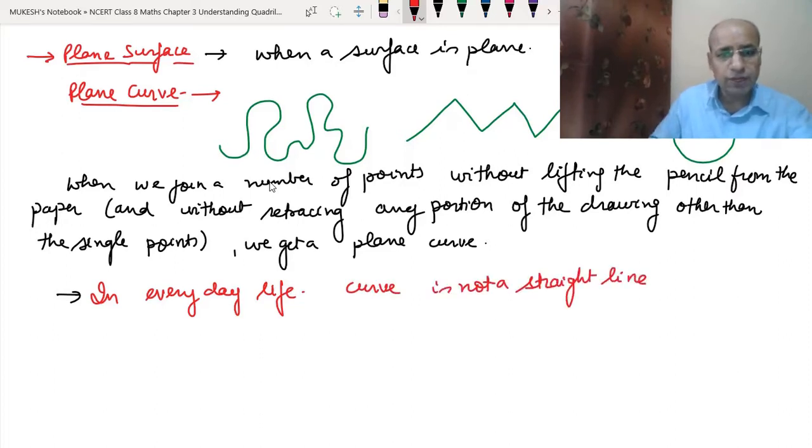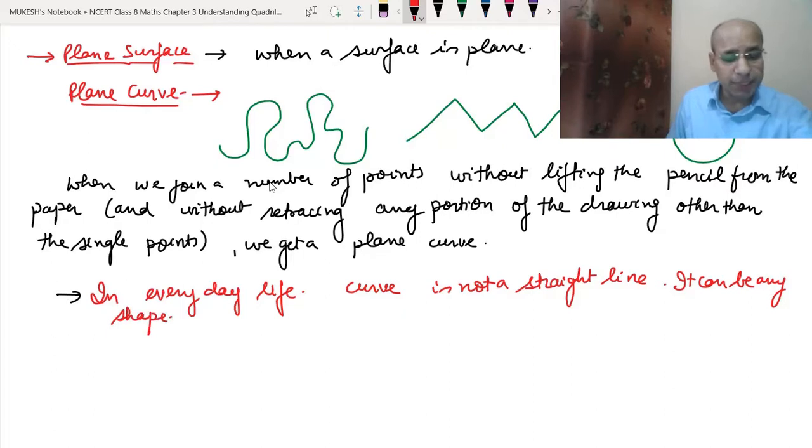Okay, suppose if we say this thing, then this will not be a straight line, this will mean a curve. But in our daily life we may not mean this as a curve. The straight lines we may not mean as a curve in daily life. But when it comes to mathematics, even the straight line becomes a curve. Okay, so it can be any shape.